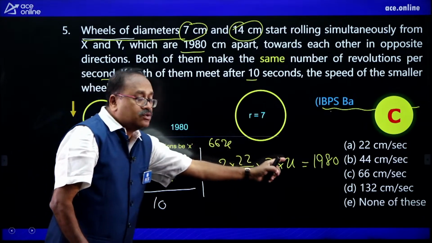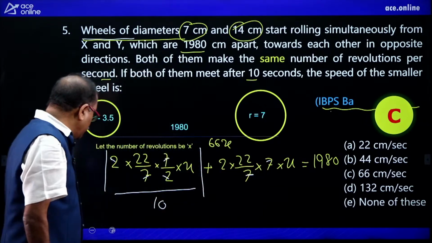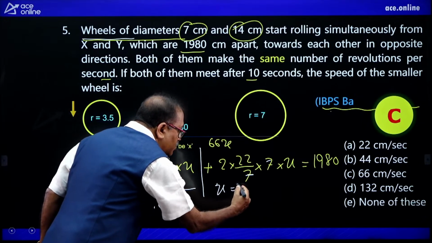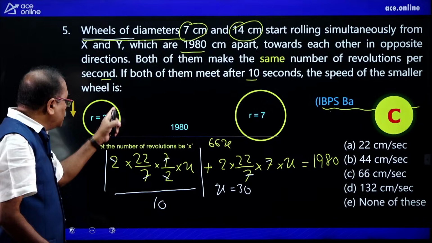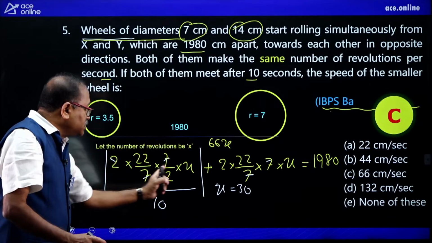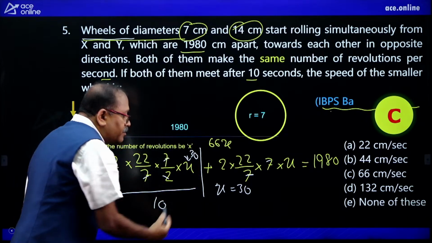How many times does it go? I can clearly see 30 times. That means x is equal to 30. I need the smaller wheel's speed. So the distance covered, replace the x by 30.